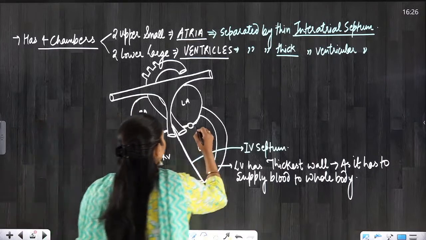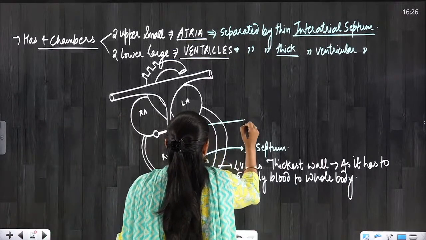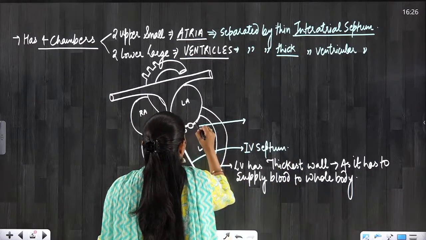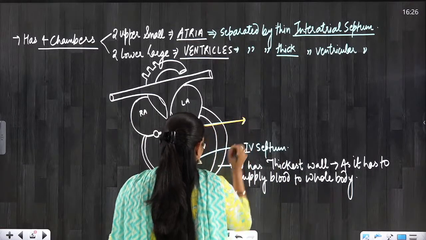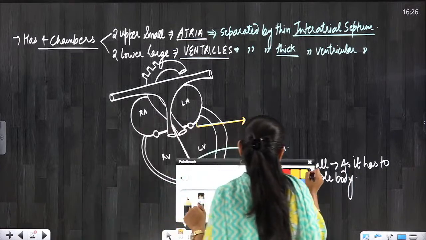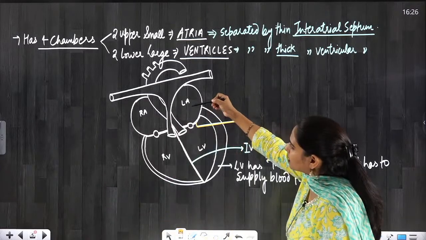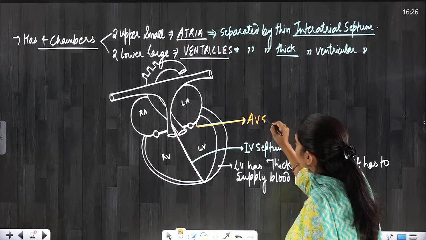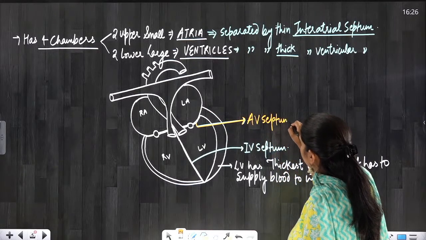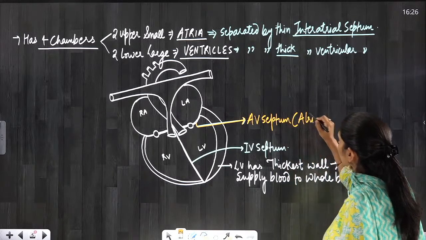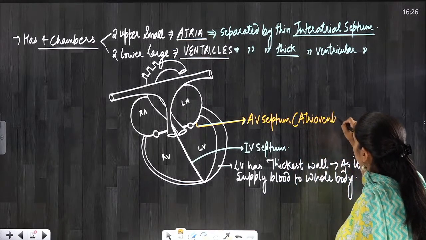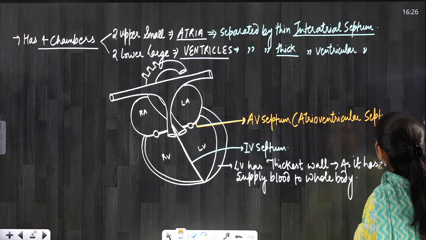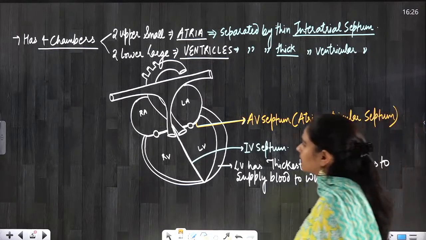So this is going to be the atrioventricular septum. This septum is present between atria and ventricles. That is why it is the AV septum, atrioventricular septum, everyone. Is this clear to everyone?